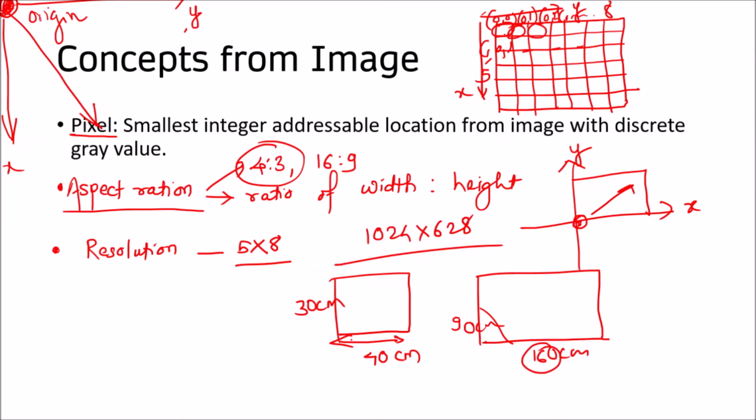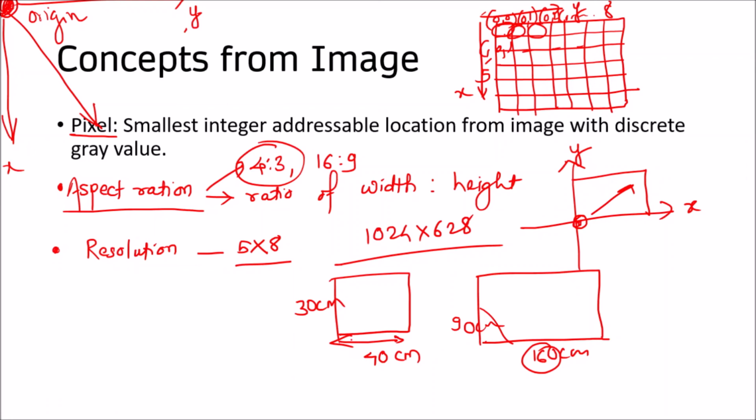And in case of aspect ratios, the width is more as compared to height. Our display screen, mobile screen, computer screen, the width is more than the height. And this width is more because if I want to watch some movies, I will not keep my mobile phone in a standing way. I will keep it in a horizontal way, so that I will see better, and it will have width more than the height. Also the picture has more space as compared to vertical.